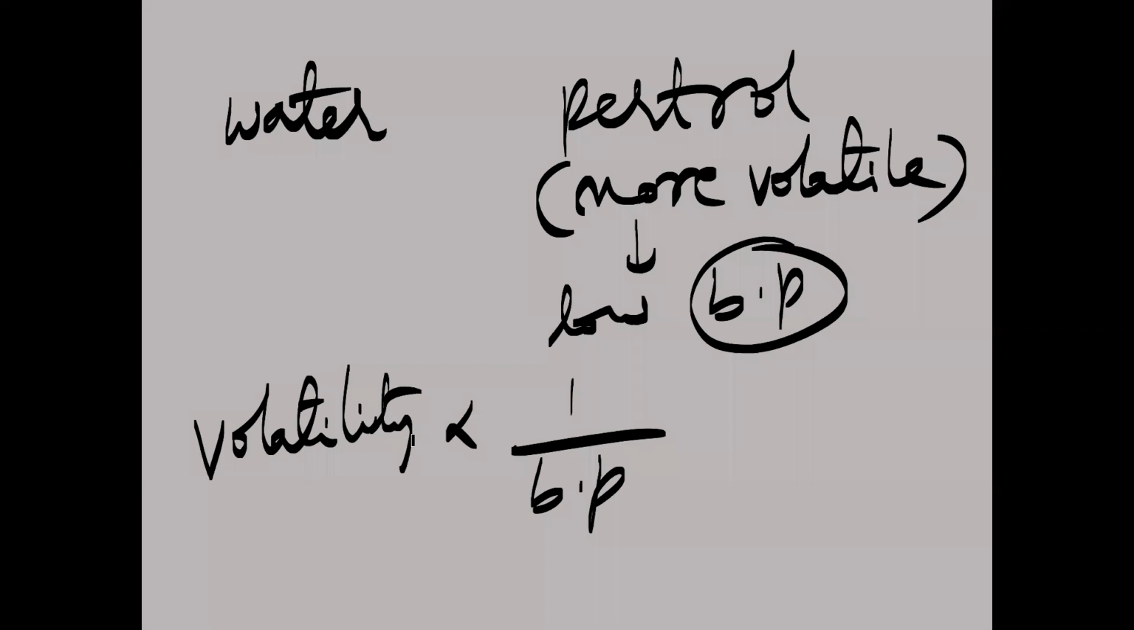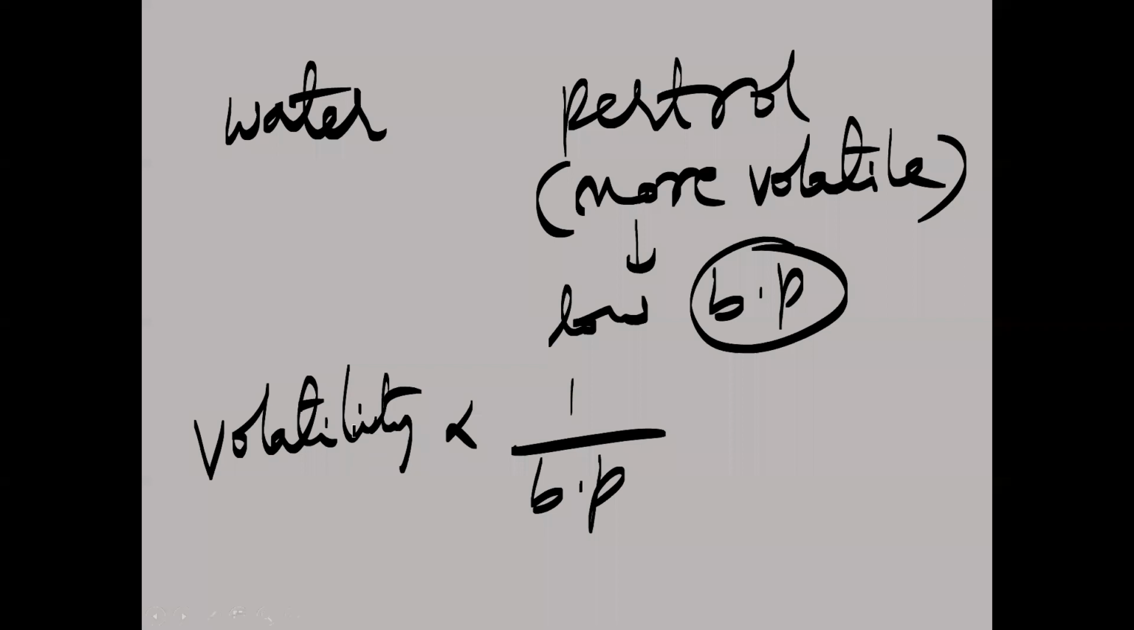Now, volatility of non-metals. Volatility of non-metals generally increases across the period. Metals' volatility will decrease, but non-metals' volatility will increase. The reason is the decrease in the melting point and boiling point of non-metals. When melting and boiling points decrease, volatility will increase. Is that clear?